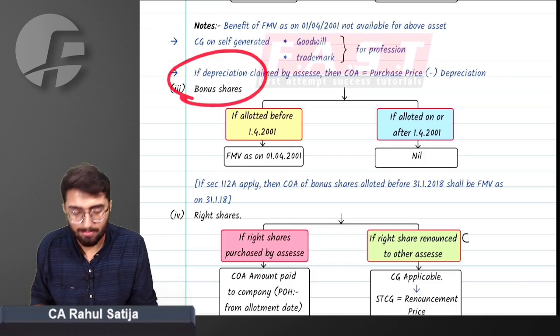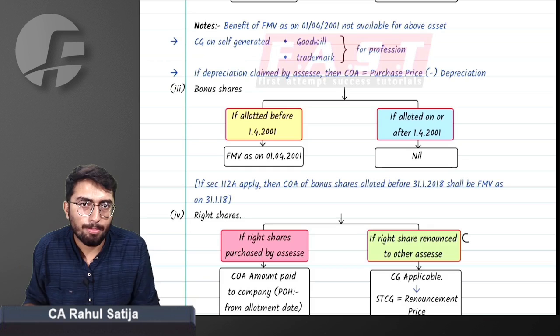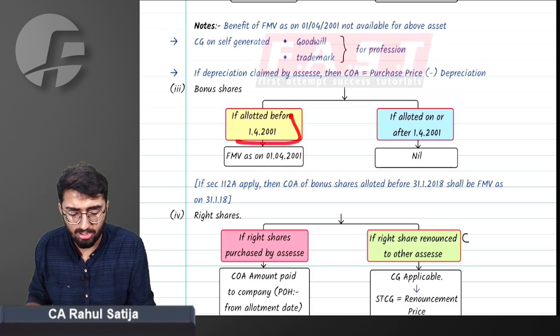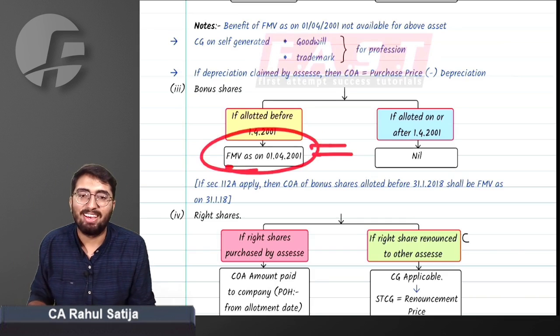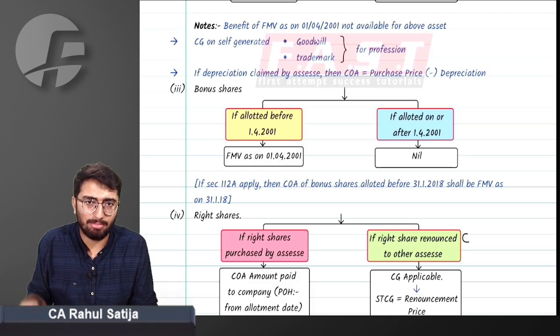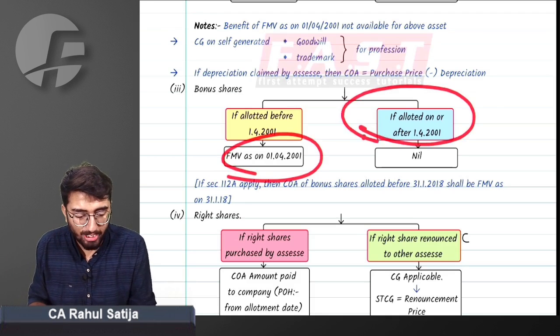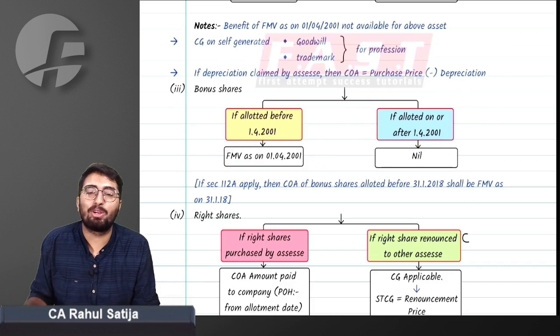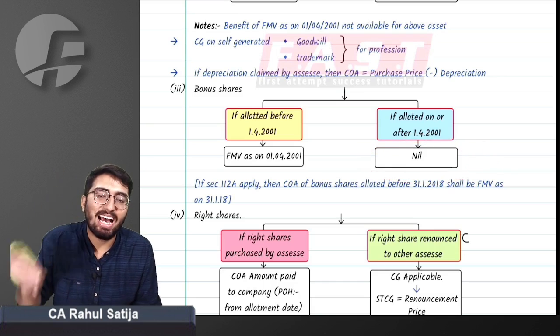Now, bonus. If you are being allotted any bonus shares before 1st April 2001, then you can consider FMV as on 1st April 2001. FMV, Merchant Bankers Report, Chartered Accountants Report, if listed, then recognized stock exchange, you can consider FMV. But if shares are allotted after 1st April 2001, then value of bonus shares is nil. You have to take it as zero.